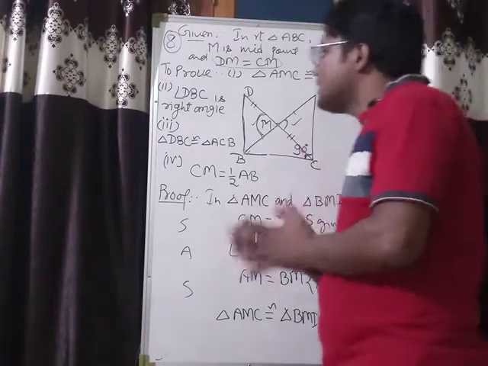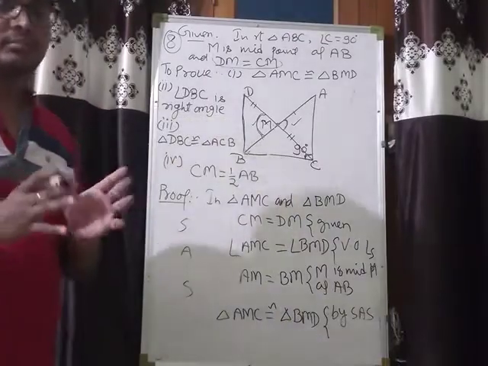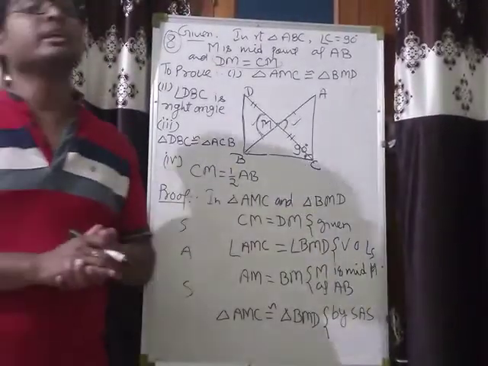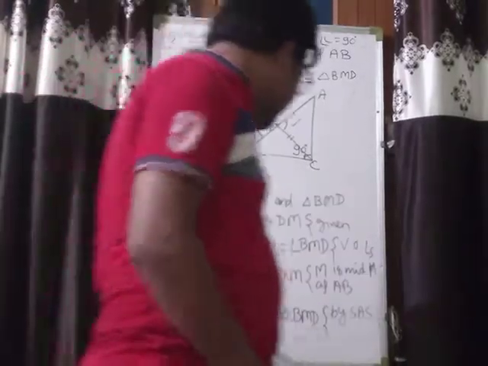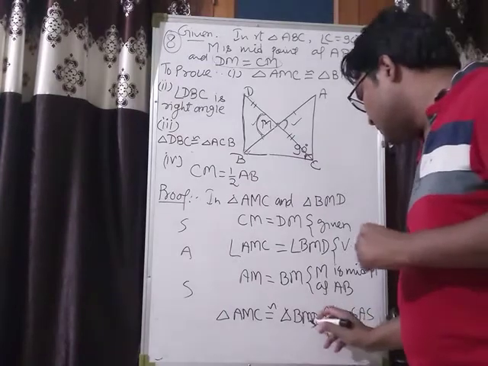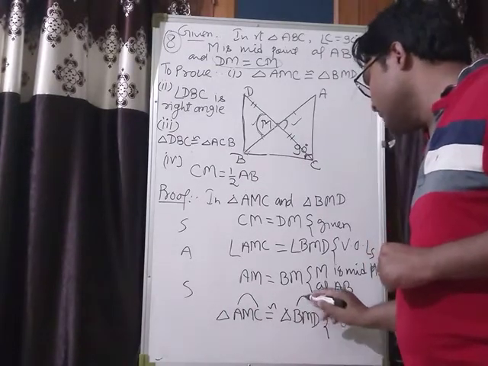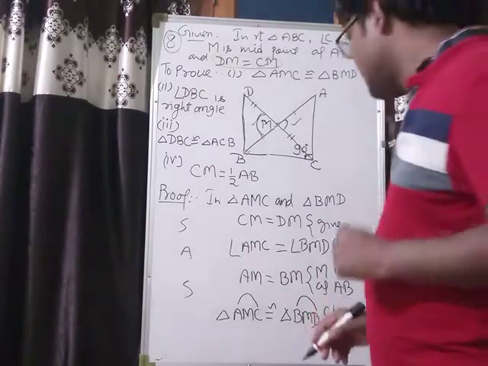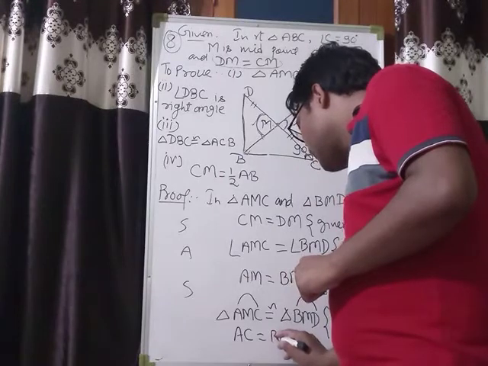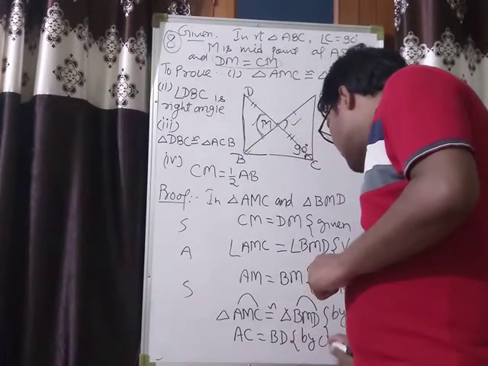Now when two triangles are congruent, their corresponding parts, meaning corresponding sides and corresponding angles, will be equal. So from these two triangles being congruent, we can conclude that AC will be equal to BD. This is by CPCT.